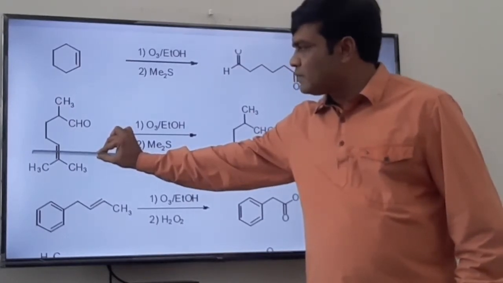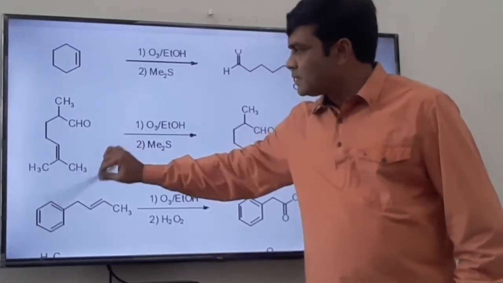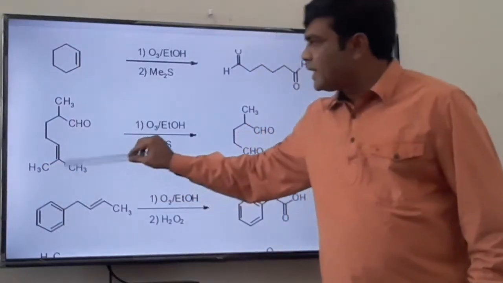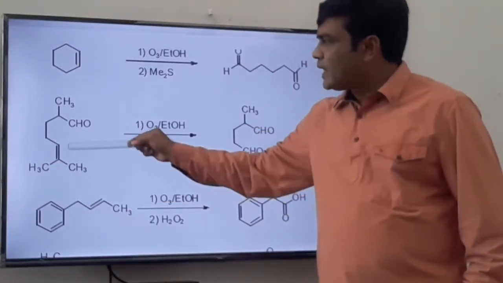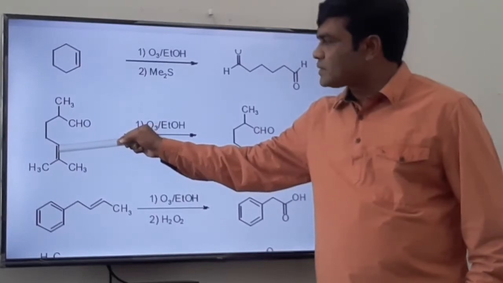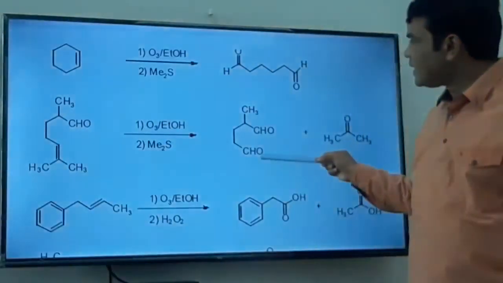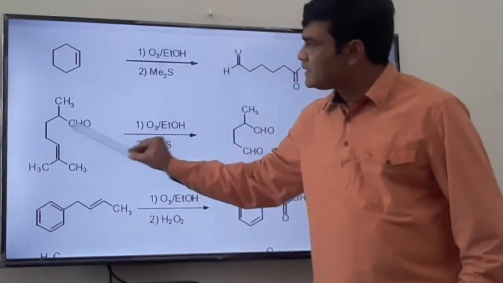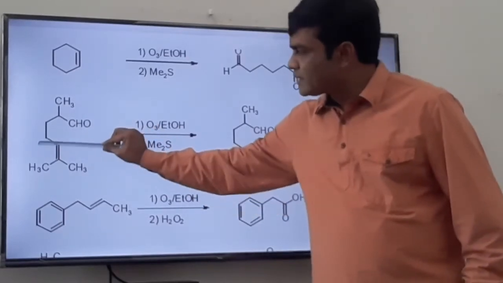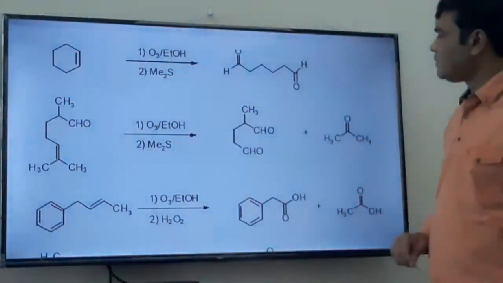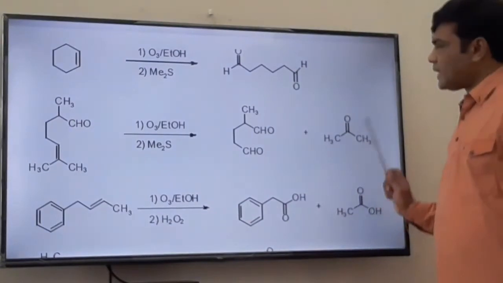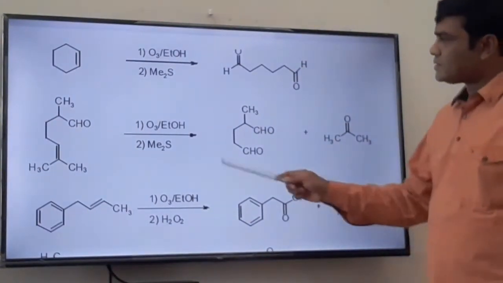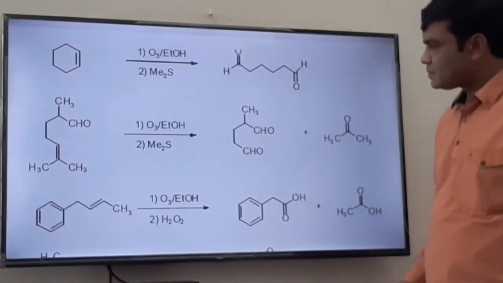ozonolysis, ozonide will form. This lower part will oxidize to acetone, and this carbon will oxidize to aldehyde. This is aldehyde. This part remains as it is. Only the reaction will take place here, so aldehyde. Okay, so one acetone and this product is obtained.